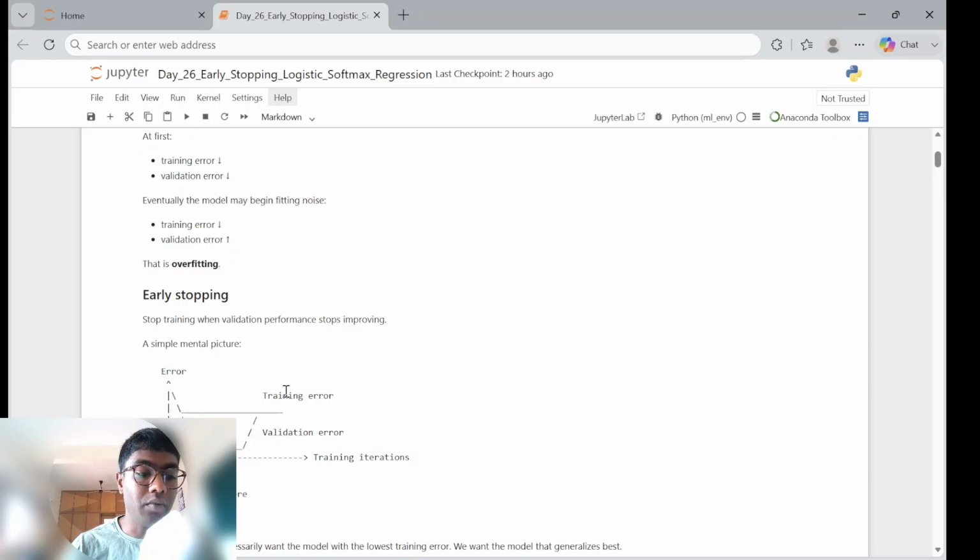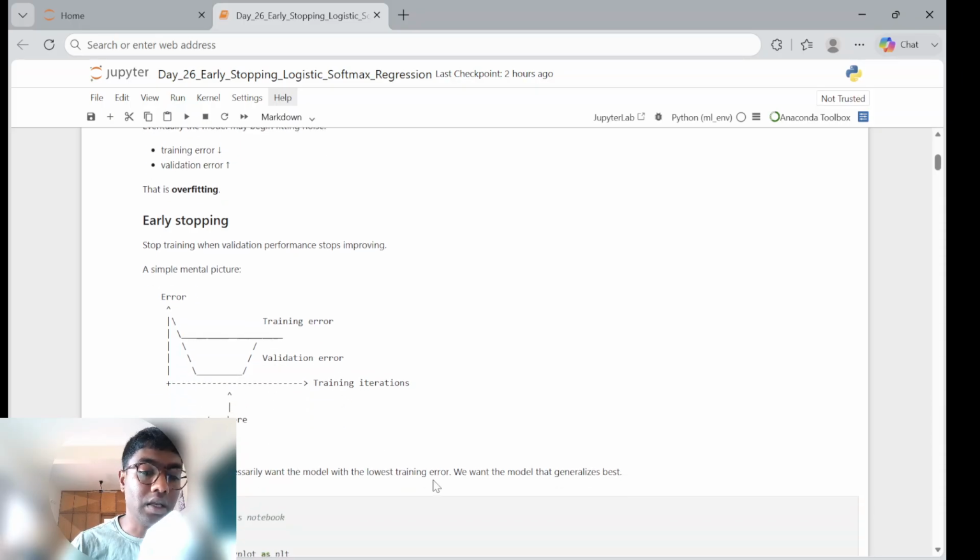Once we start introducing external batches of validation dataset, we start to see validation error going up. Sometimes we might introduce outlier data points, which might also cause this.